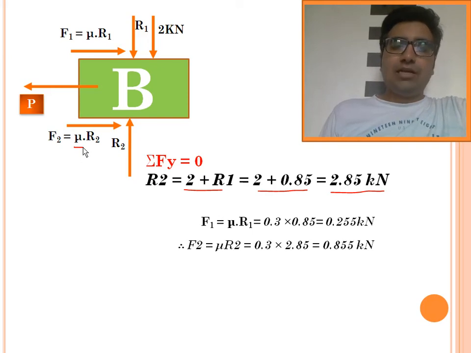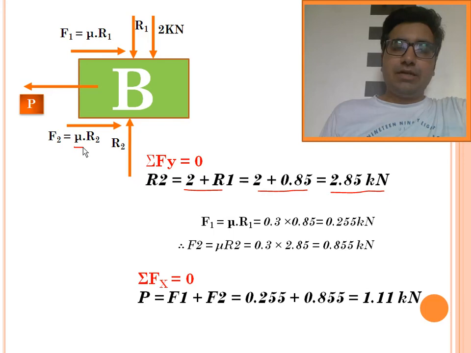Now applying the condition of equilibrium on block B, summation Fx equals 0, and that gives P equals F1 plus F2. We sum F1 and F2 and we get the force P required to move block B. So 1.11 kilonewton of force is required to move block B. With this we complete the first numerical of this video lecture. Let's see the next numerical.